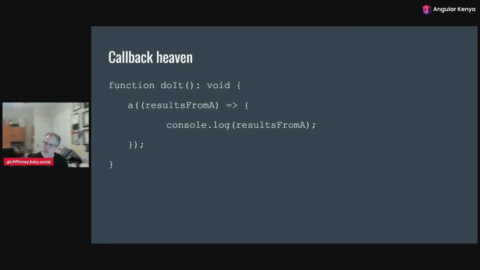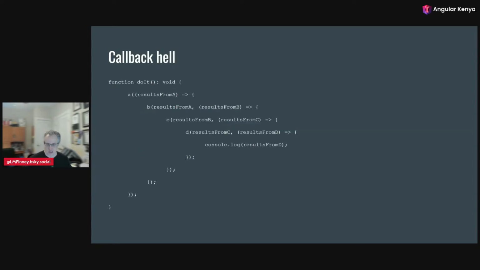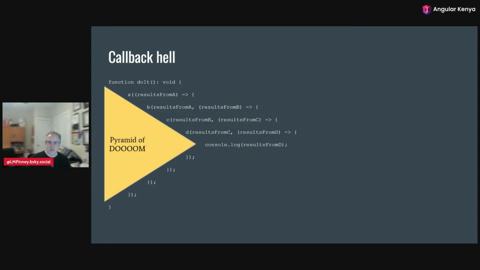And when we have something simple like this, it works really well. We make our call to A, it calculates, it gives us our result, and then we can do whatever we want with it. But it doesn't work so well when we want to chain these things. We want to make our call to A and get that result in a callback, and then within that callback, call B and get the result from B so that we can pass that into C and then have another callback and then do the same thing for D until we get our console log. And this works, but it's hard to read. It's hard to reason about, and people ended up calling it the pyramid of doom.